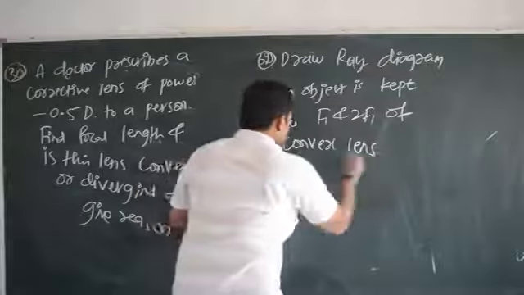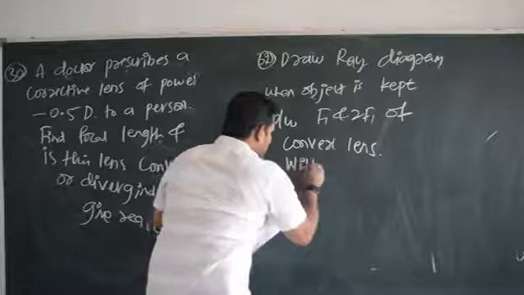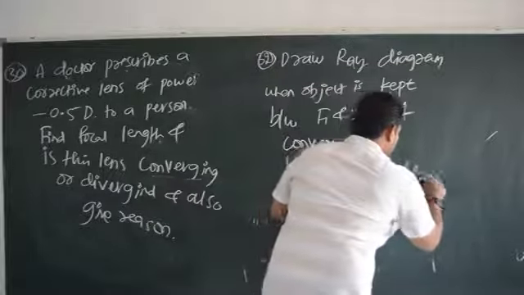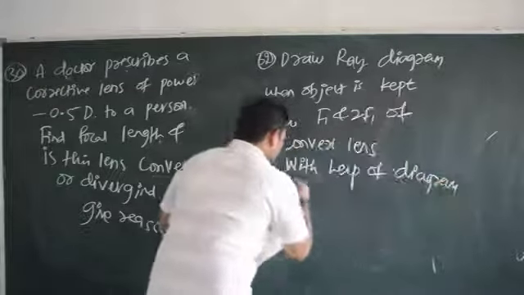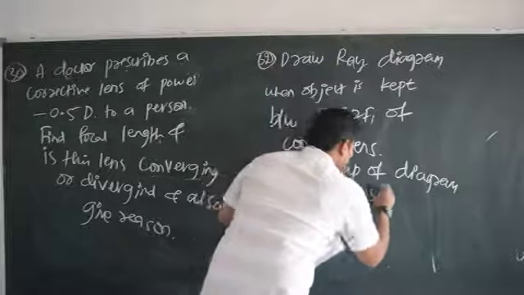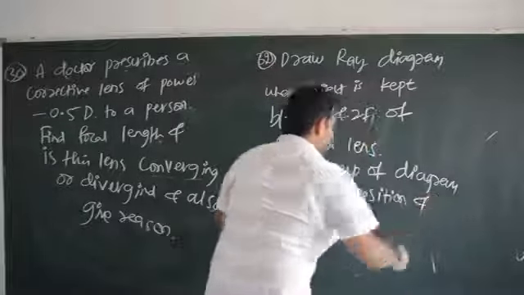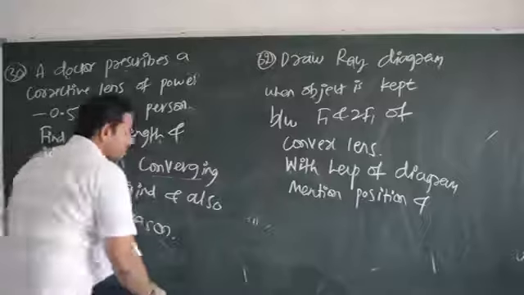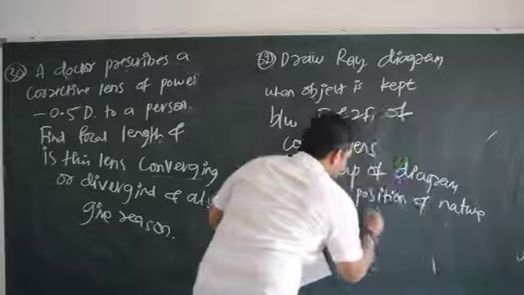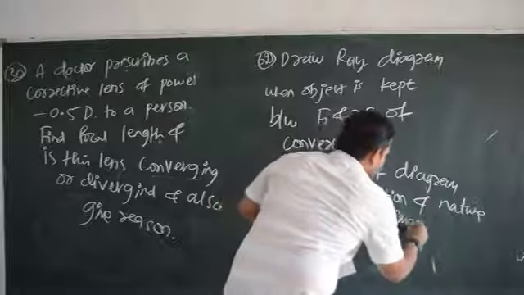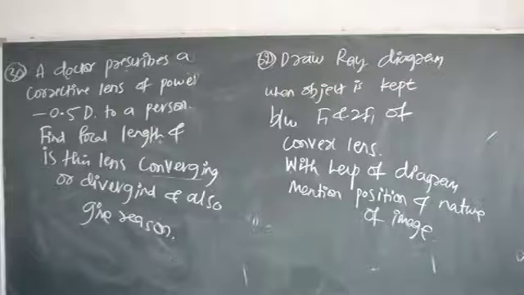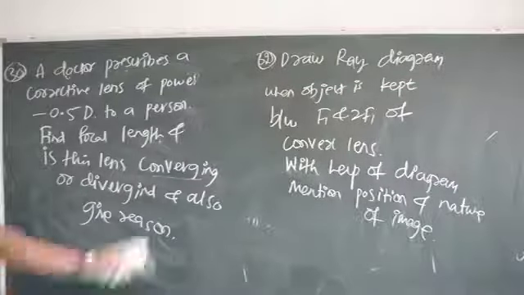Okay. Next, with help of diagram, mention position and nature of image. This is a direct hit question. There is no turning and twisting. Please try this. You can draw the ray diagram and you can get rid of this question.